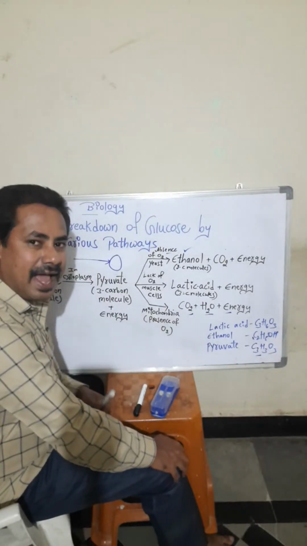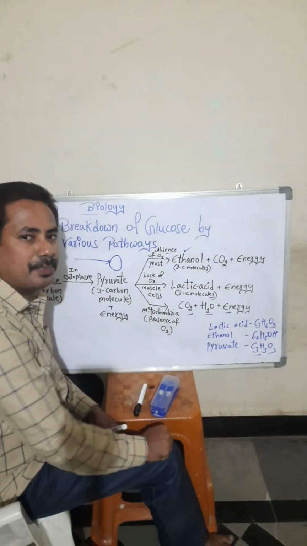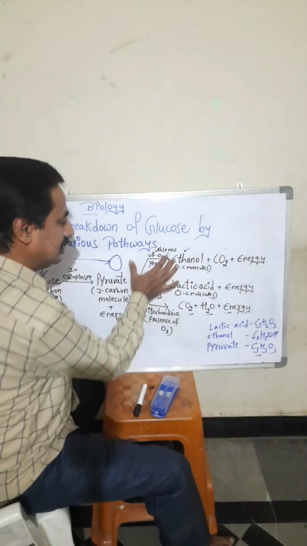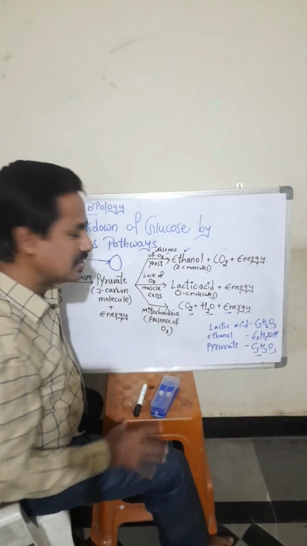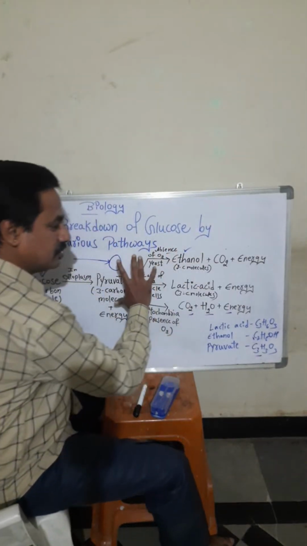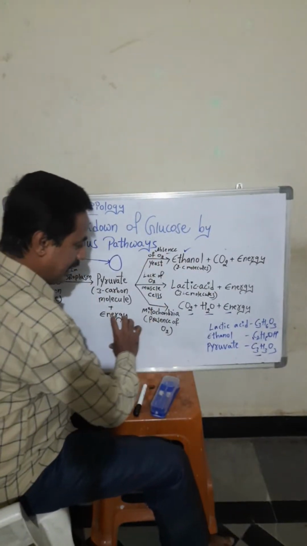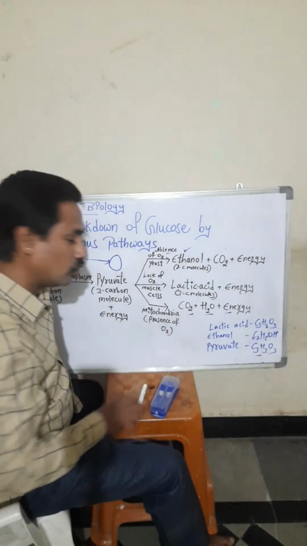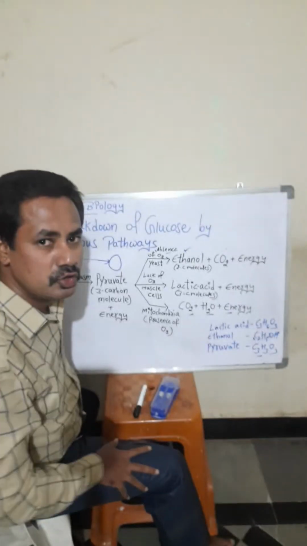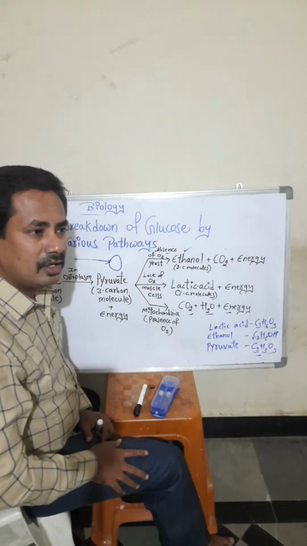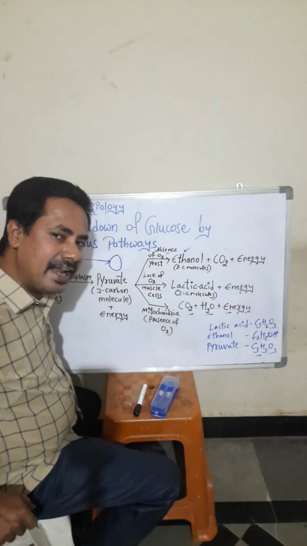Why does it come under anaerobic respiration? Because oxygen is not present. Simple. In yeast and in muscle cells, in lack of oxygen, anaerobic respiration, the glucose is breaking down, and in the presence of oxygen in mitochondria, this is known as aerobic respiration. Now you have understood. Respiration is of two types: aerobic respiration and anaerobic respiration.